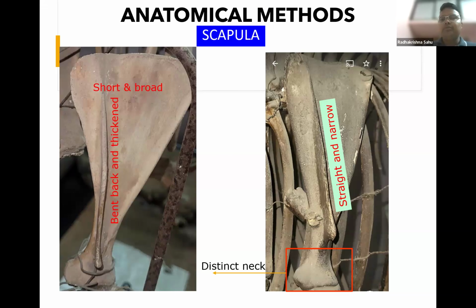First of all, we should go to the scapula. The scapula of goat has a distinct neck, while it is not that distinct in case of sheep. Another important thing, the scapula of sheep is comparatively short and broad as compared to goat. But one distinct feature which everyone can notice is that the superior spine of the scapula in sheep is bent towards the back and thickened. In this image also you can notice it. In case of goat, it is straight and narrow. This feature is very distinctive.